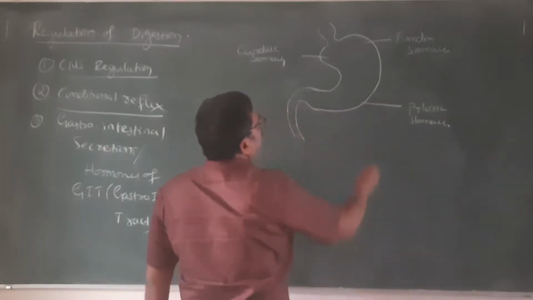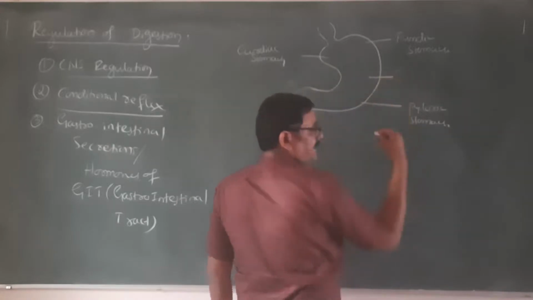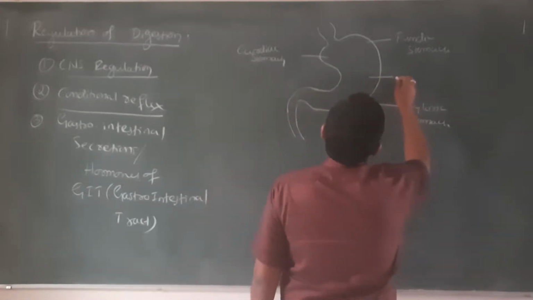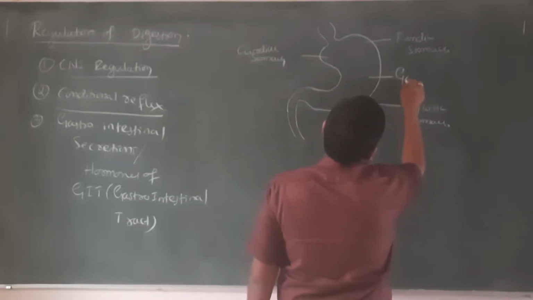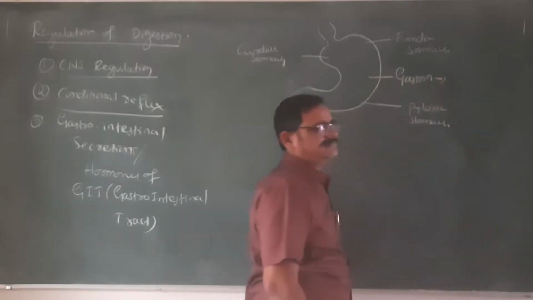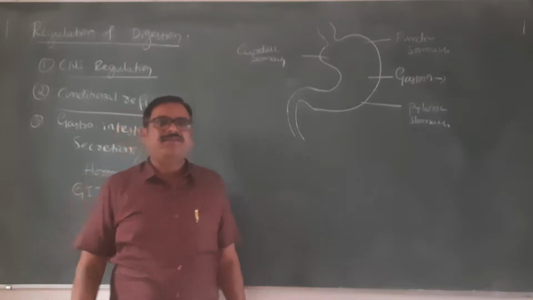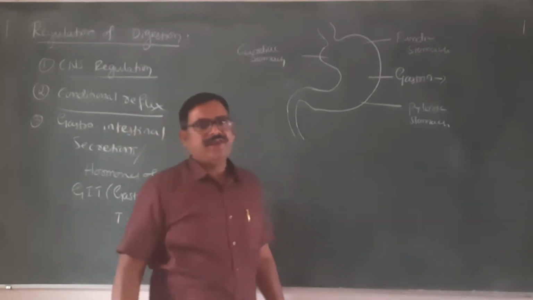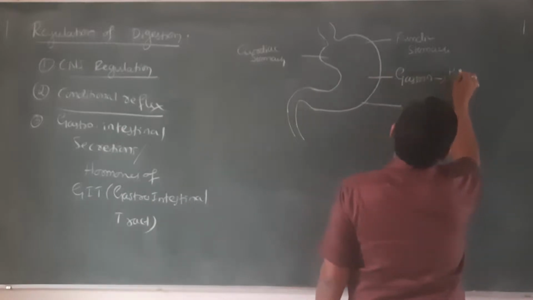Okay, now the fundic stomach has gastric glands. So there is the formation of the hormone gastrin. Gastrin stimulates HCl secreting cells, which we call oxyntic cells. So it stimulates the HCl secretion.